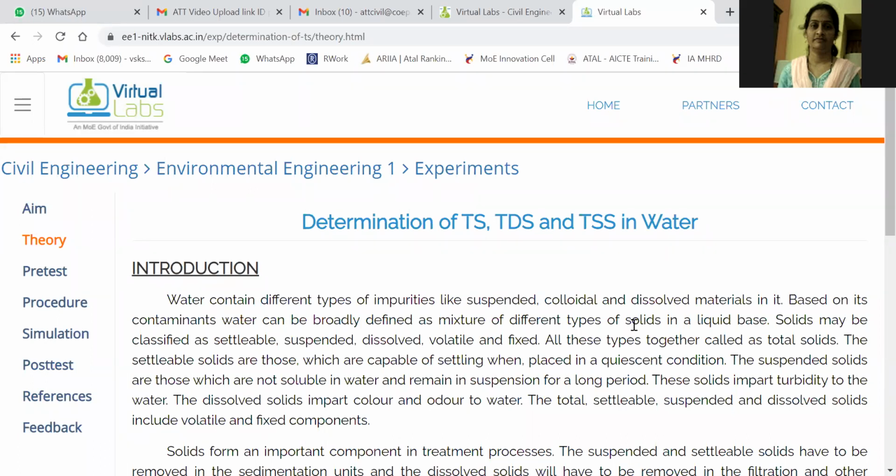Then the third one is the colloidal solids. What about colloidal solids? What do you know about the colloidal solids? Okay. Colloidal solids are those solids which are always in motion.